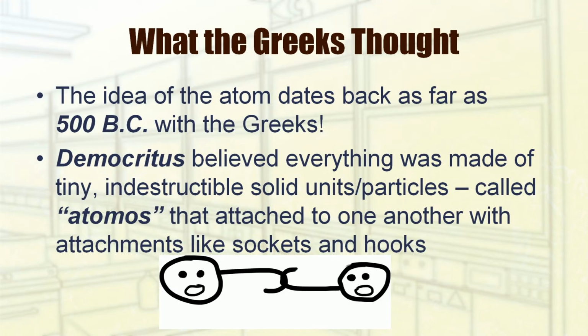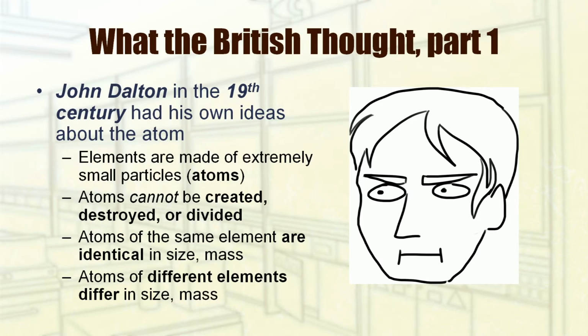Can you believe that humans thought about atoms before they even really knew what they were like? Back in 500 BC, this awesome Greek known as Democritus thought everything was made of solid particles, which he called atomos. No ideas like protons or neutrons or electrons yet. He also thought these atomos hooked onto one another with either ball and socket type apparatuses or hooks. I guess he wasn't too far off, but later on we know that these hooks are probably the electrostatic interactions between atoms.